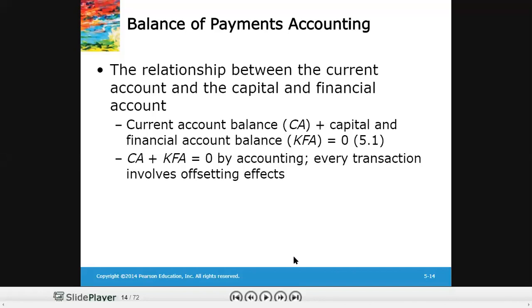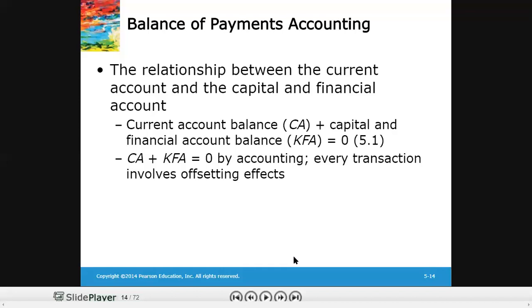Okay? So this is how this relationship always holds in theory, but in practice we know that there are difficulties in measurement. Sometimes the current account and capital and financial account do not sum to zero. So to make their sum zero, a statistical discrepancy is added.